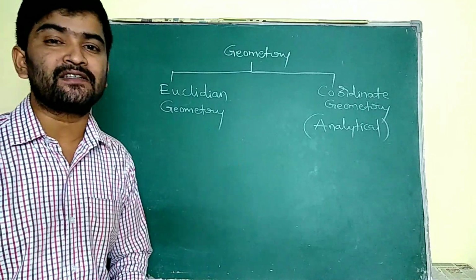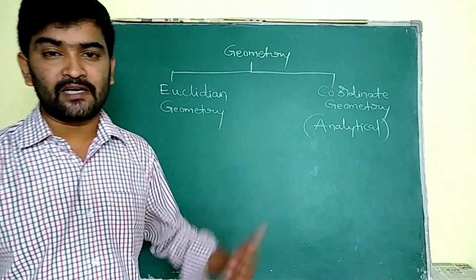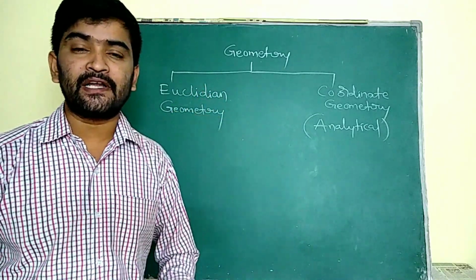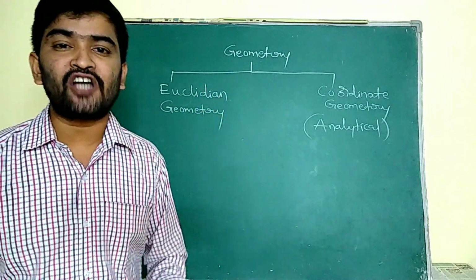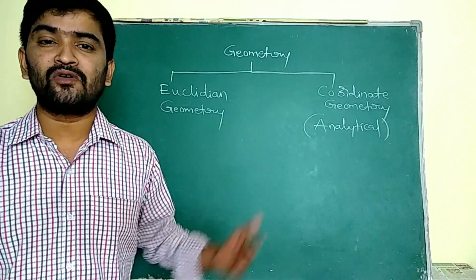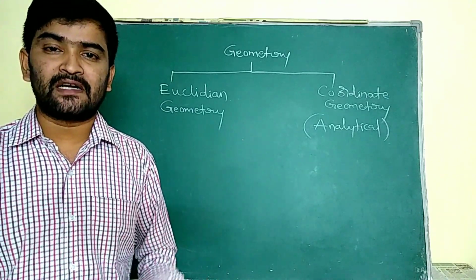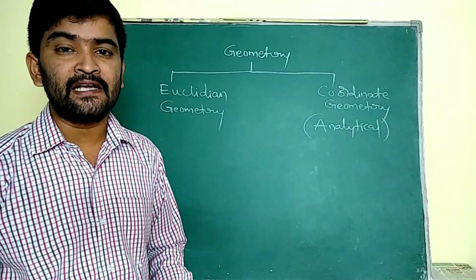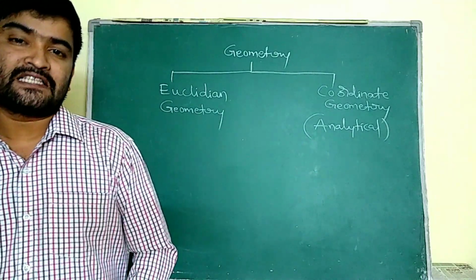Another name for coordinate geometry is analytical geometry. Up to our 9th class, we learn this Euclidean geometry, which is the geometry of figures. Here in coordinate geometry, this is the geometry of algebra.